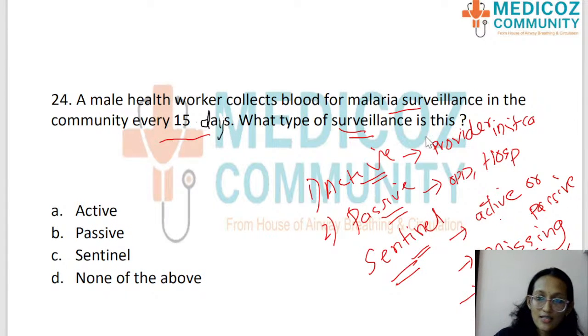And active is when provider initiated, somebody going into the community. Passive is when we sit in our OPD and people are coming to you and you're recording the cases identified. So all these types of surveillance are done for malaria.